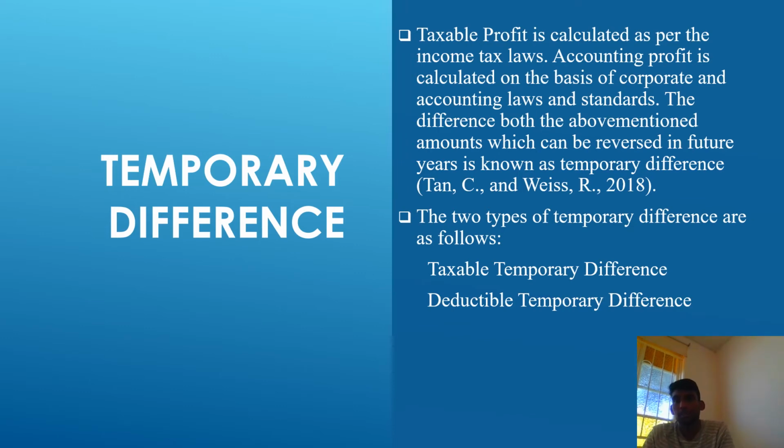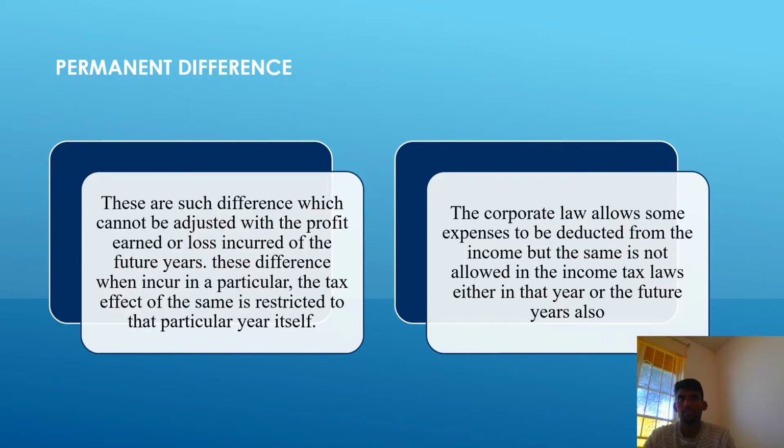There are 2 types of temporary differences, the taxable temporary difference and deductible temporary difference. Permanent difference. The amount paid as donation in cash is not allowed as a deductible expense in the current year and will not be allowed in the future years as well. Therefore, the amount of tax paid is more than the amount of tax on accounting income. The corporate law allows some expenses to be deducted from the income, but the same is not allowed in the income tax laws either in the year or the future years.